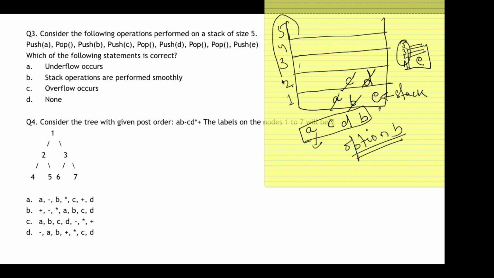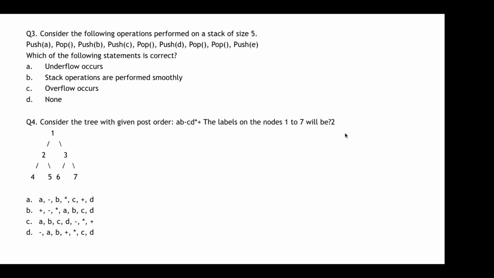So in a stack size of 5, I could perform all the sequence of operations that were given, from push A to push E. So my answer is option B, that is, stack operations are performed smoothly. Now moving on to the next question. This is a little different kind of question.